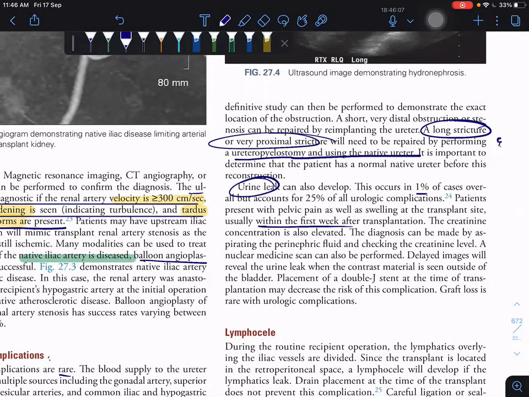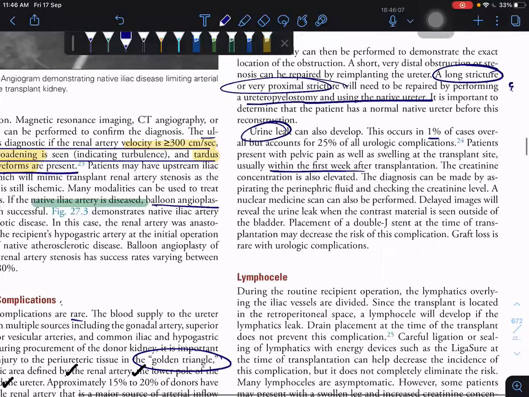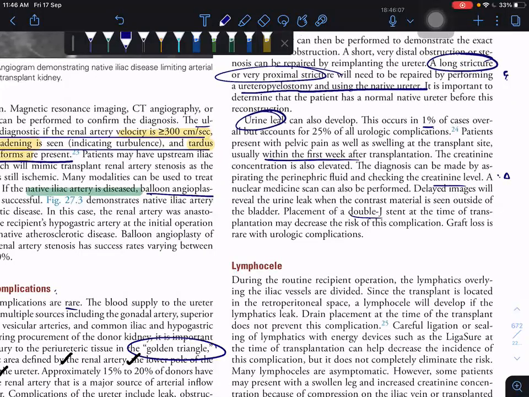You have to look for it in the first week after transplantation. In the laboratory, the creatinine level is increased and the WBC tends to rise.